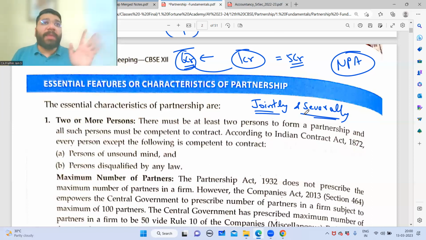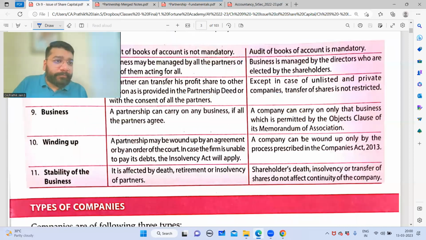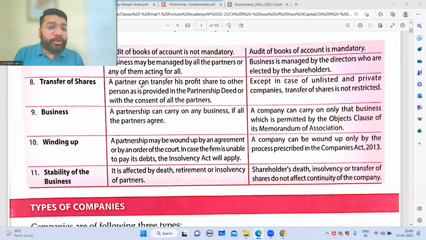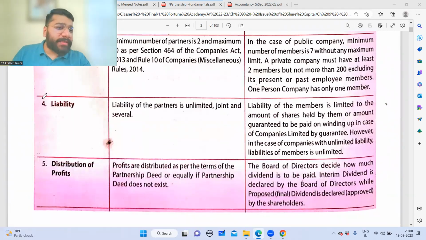So if a liability comes at a later stage, all the partners are jointly liable, and with the same severity. And now where is this term given? In your second volume. Somehow this point should have been covered in your first volume, but somehow it is missed out. Nothing to worry. This is very, very important.